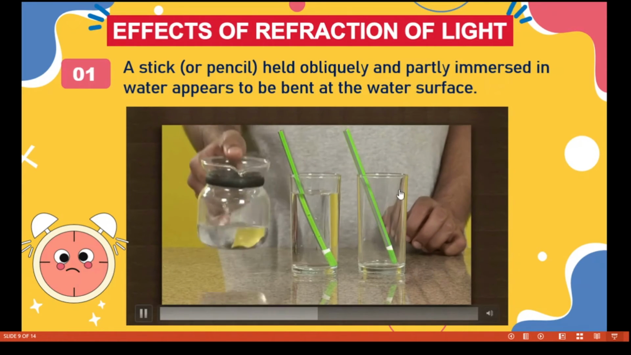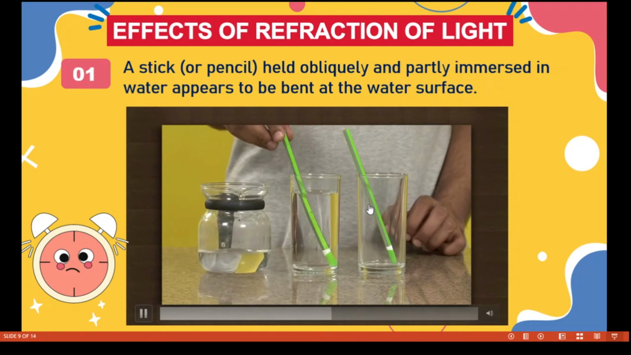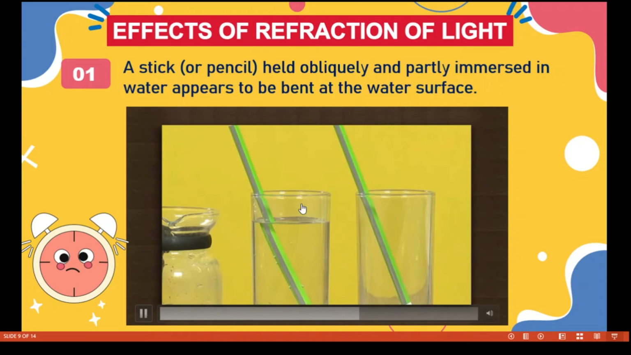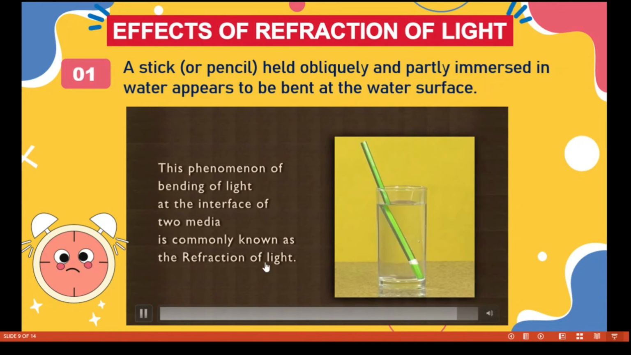So it is partially filled. Look at these two glasses. In this glass, the pencil is held obliquely and partially immersed in water, and it appears to be bent at the surface of the water. It appears to be bent because light travels through different media, that is from water to glass and then into air. This phenomenon of bending of light at the interface of two media is commonly known as the refraction of light.